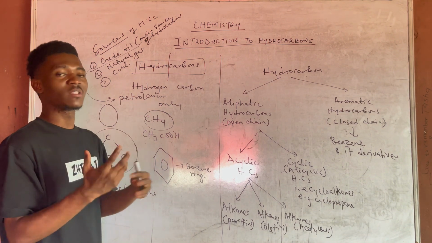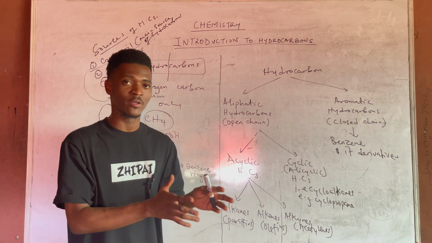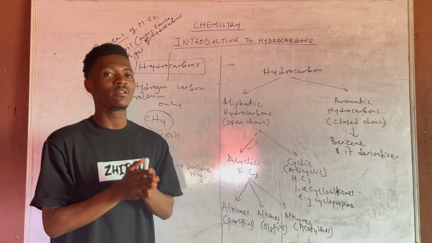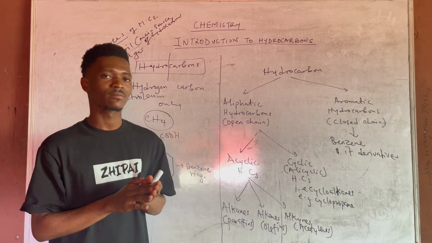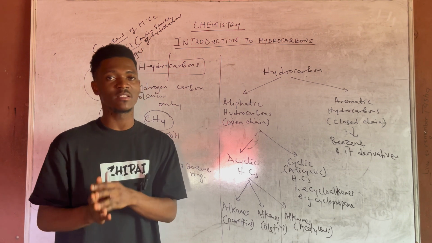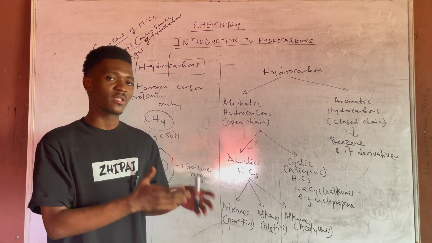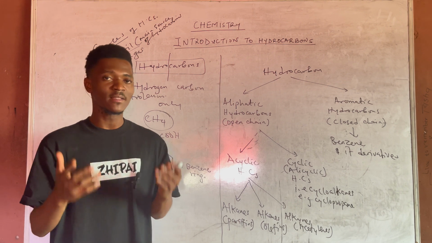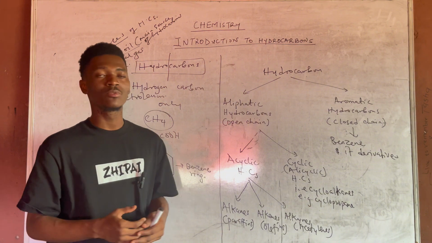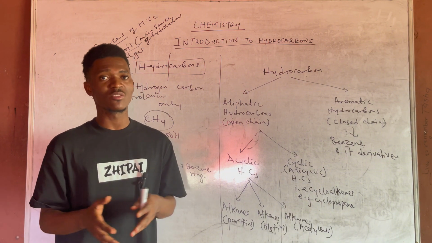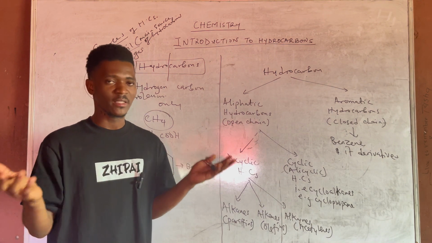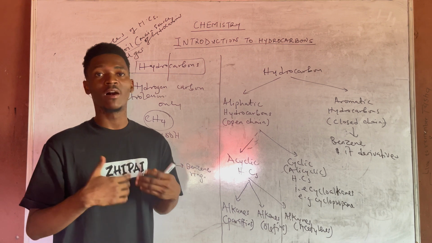So if you want to obtain other fractions or relevant fractions from crude oil or petroleum, what are you supposed to do? You subject the petroleum or the crude oil to fractional distillation. I'm going to introduce that by showing you the steps of fractional distillation, talking about the fractions that you can obtain when you carry out fractional distillation of crude oil. And I'll also tell you certain things with regards to crude oil and its applications, and how it plays a vital role in our society today, and even in our automobiles as well.